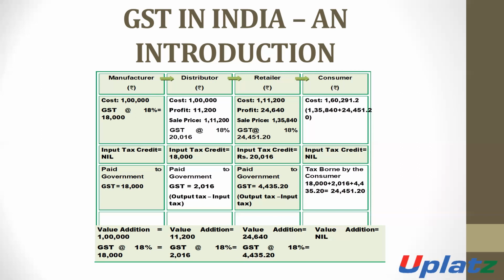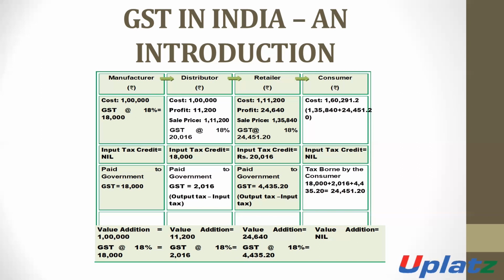So the total amount of tax which is borne by the consumer is 18,000 plus 2,016 plus 4,435 rupees 20 paisa, which is equal to 24,451.20 paisa. So in this case, the total amount of tax is borne by the consumer, and there is no double taxation and no cascading effect. So the tax is ultimately borne by the consumer.